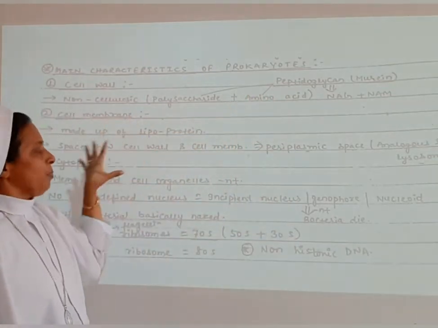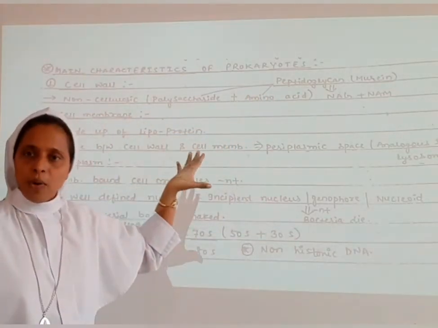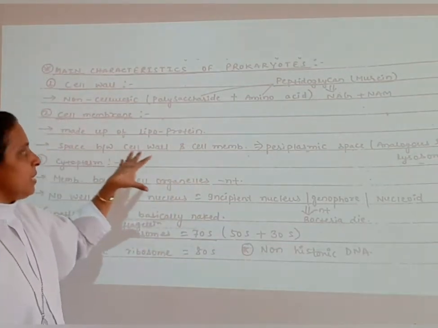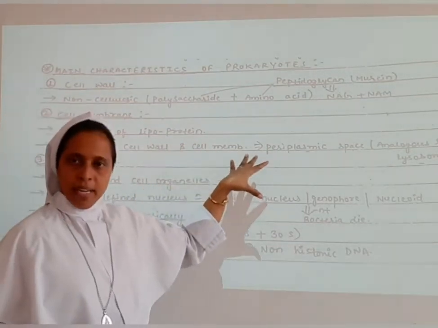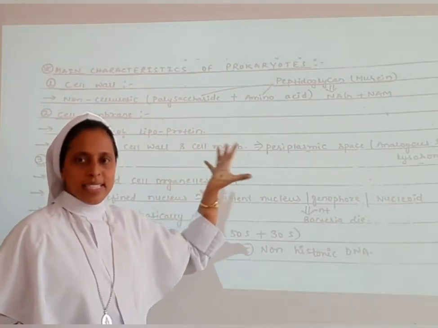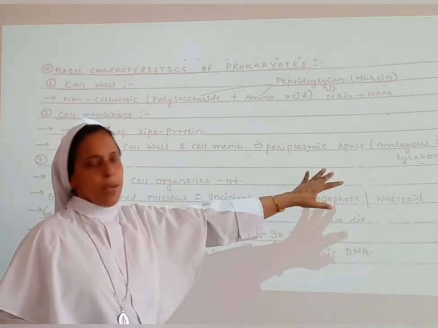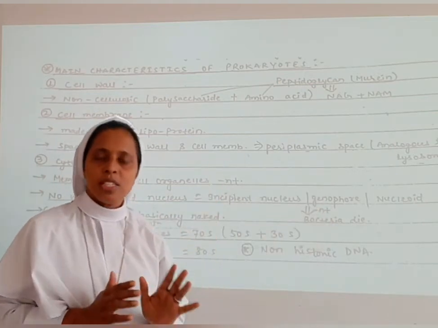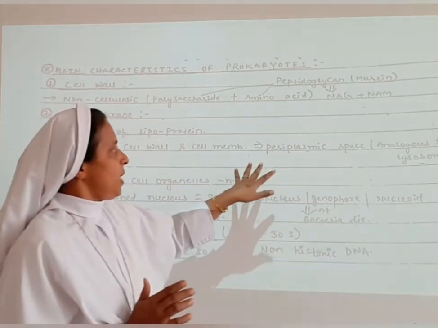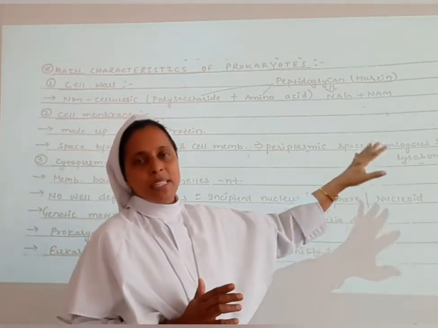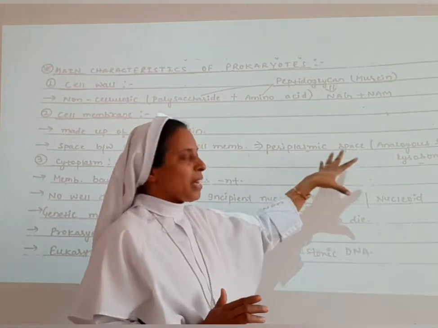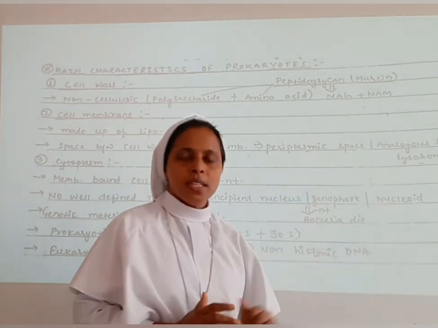Then the cell membrane. It is made up of lipoprotein. And the space between the cell wall and the cell membrane, what is it termed as? Periplasmic space. The space between the cell wall as well as the cell membrane is termed as periplasmic space. It is analogous to the lysosome.